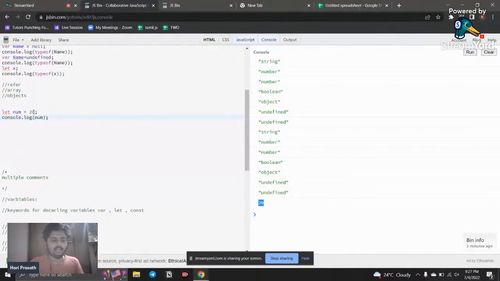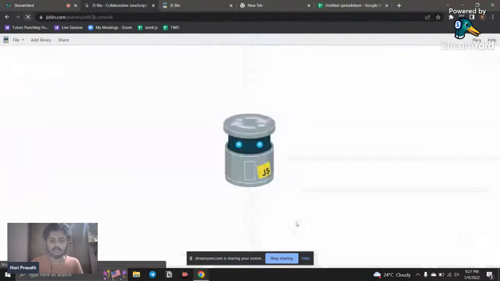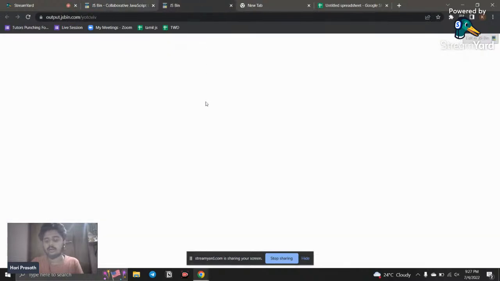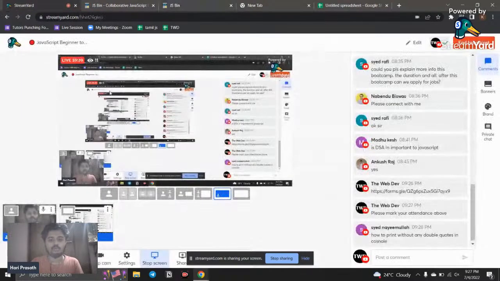In the console you can also directly give the number. For example, I directly give the number 20, and you can see 20 is rendered at the end here. So double quotes are only used when you want to console out a string. Anything that comes under a string, with backticks, single quotes, or double quotes, is considered a string.